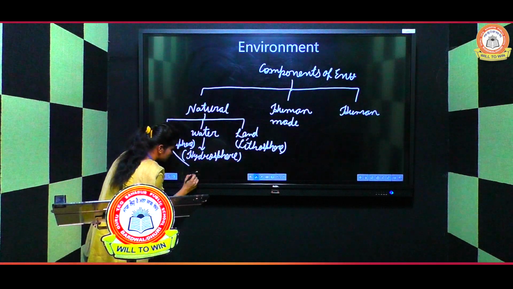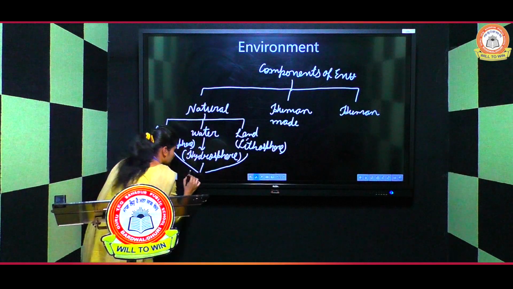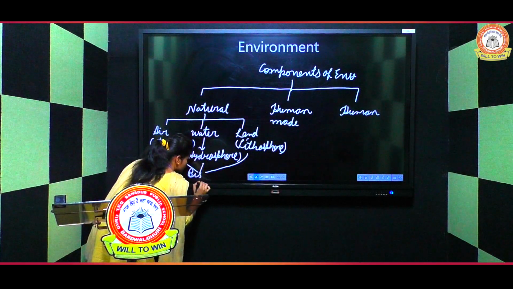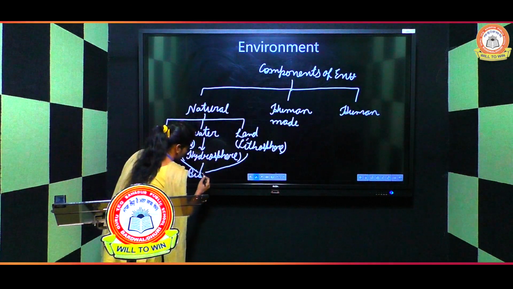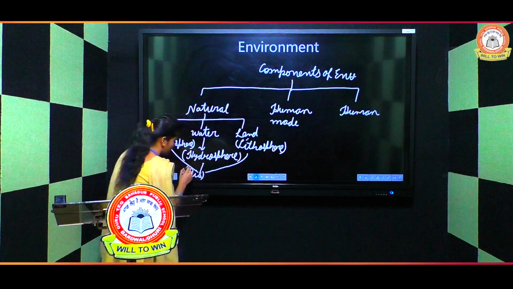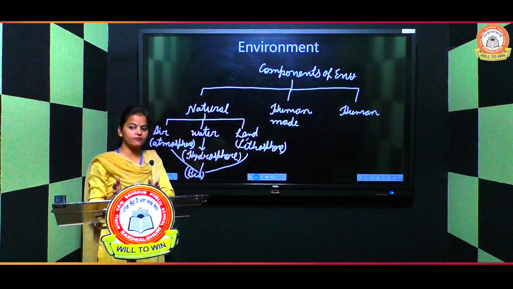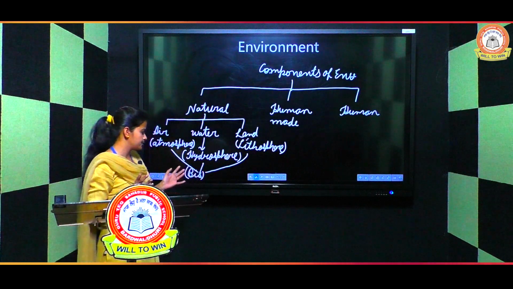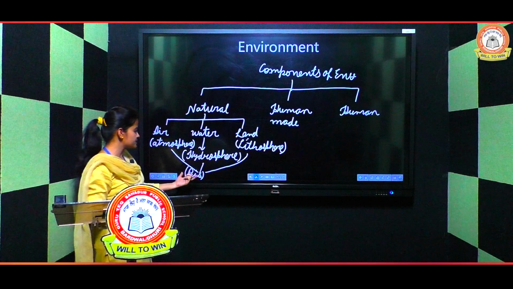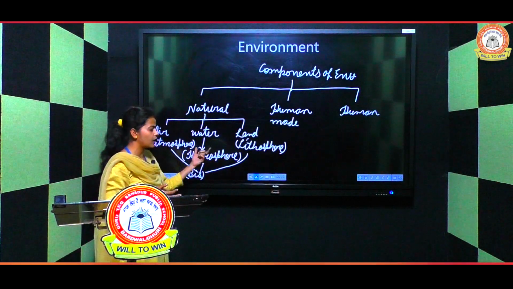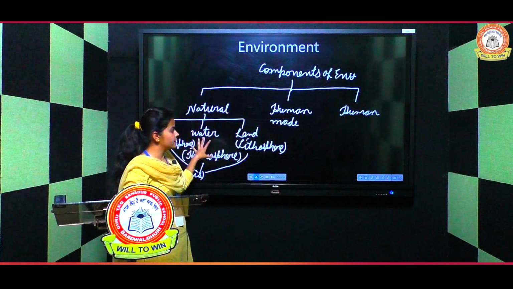When we merge all these 3 parts, one new part emerges, that is called biosphere. Biosphere includes all living and non-living components. It is a mixture of all these three parts, meaning an interaction of atmosphere, hydrosphere and lithosphere. So this is about the natural component.